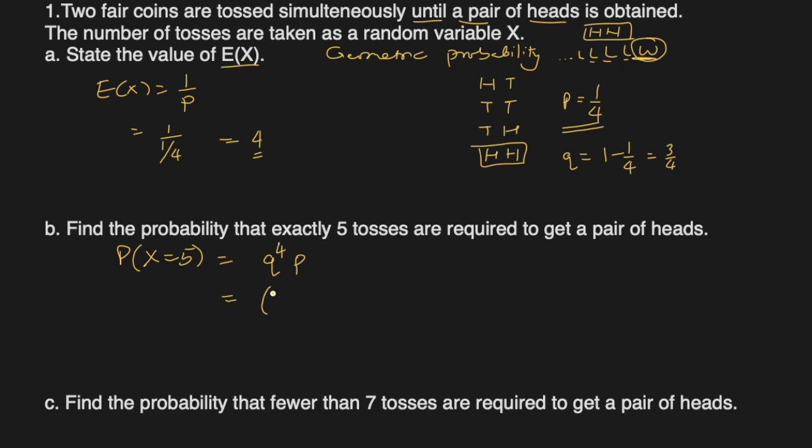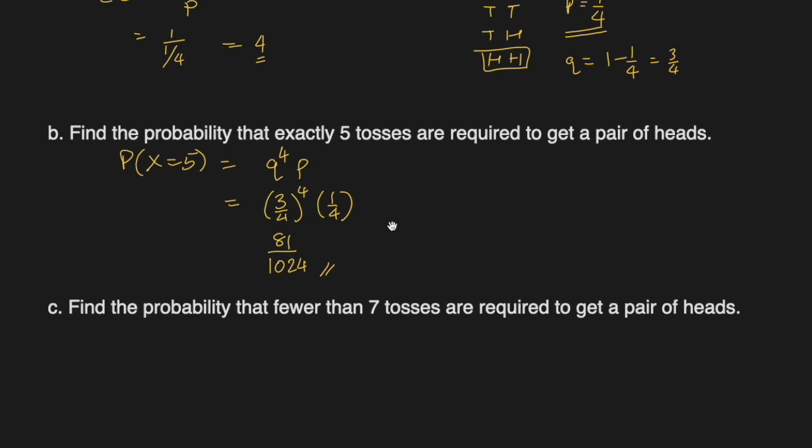So we get (3/4) to the power 4, and then we have success, times 1/4. 3 to the power 4 is 81, 4 to the power 4 is 256, and times 4 gives 81 over 1024. You may also convert it to decimals if you want to, but this is fine.